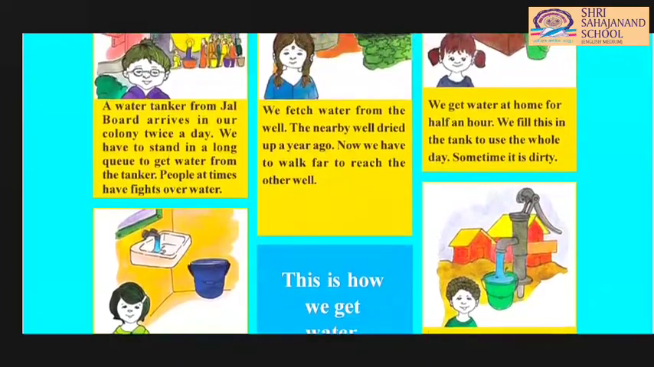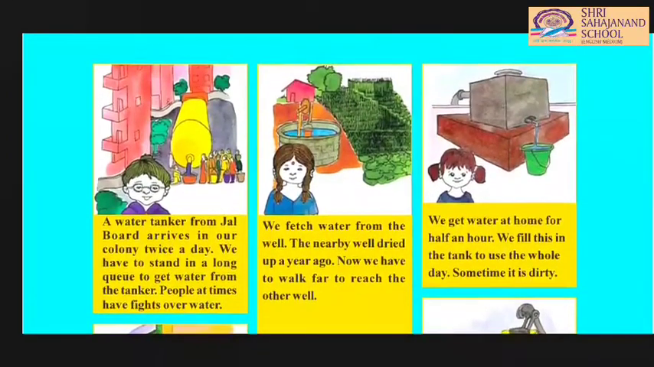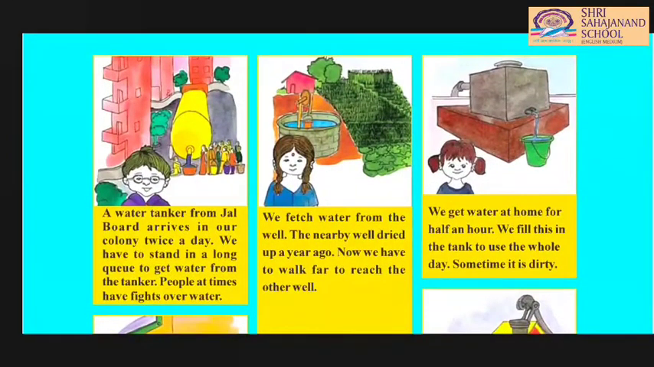So let's discuss one by one. In the first picture, as you can see, there is a water tanker. A water tanker from Jal Board arrives in our colony twice a day. In our Gujarat, or in Visnagar or Mehsana, there are municipality tankers or other water tankers that are used to collect water. In a day, how many tankers arrive? Two tankers.